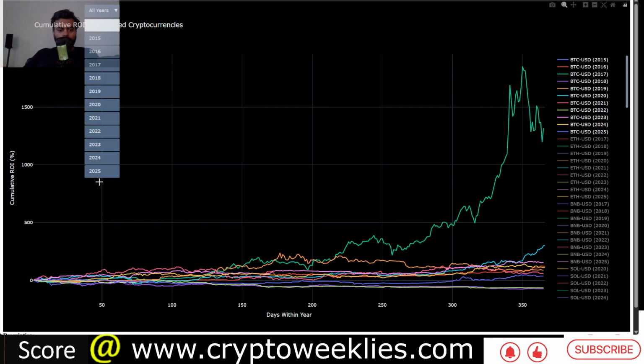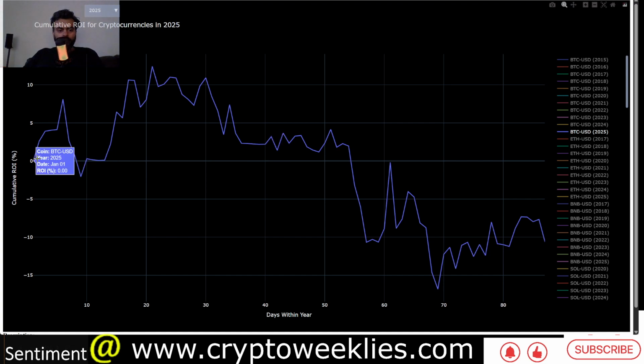If you look at the 2025 return for Bitcoin from the yearly open, at one point the ROI was around 12% up, but since then, as we moved closer to mid February, the returns started being negative. Starting February 26th, and for the entire month of March, Bitcoin's price has been lower than the yearly open.